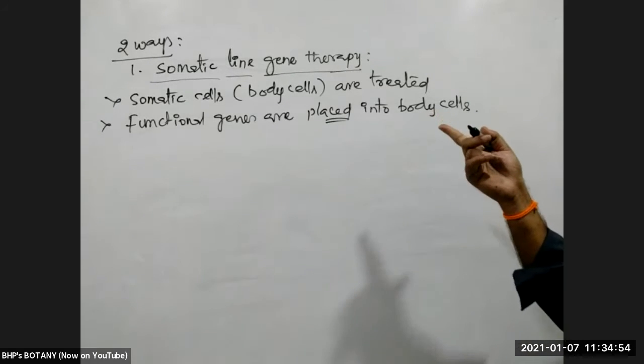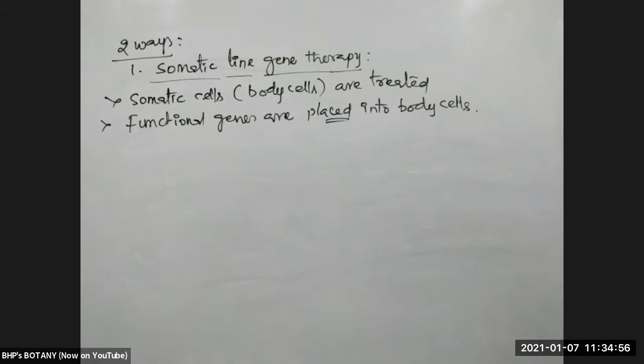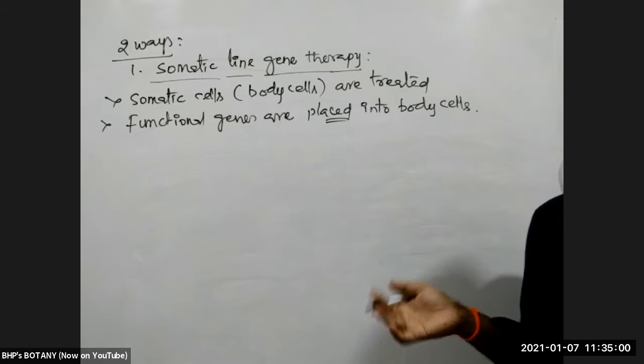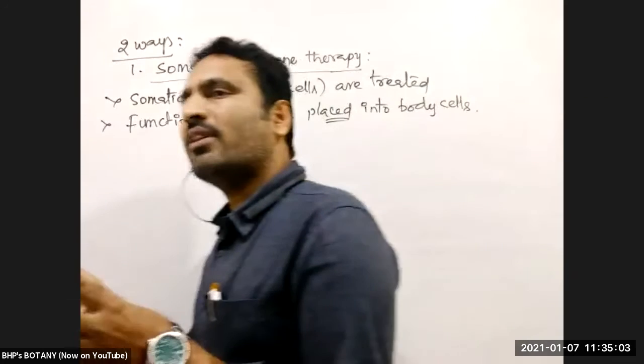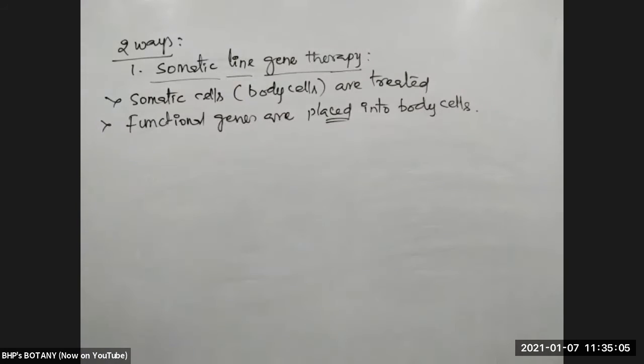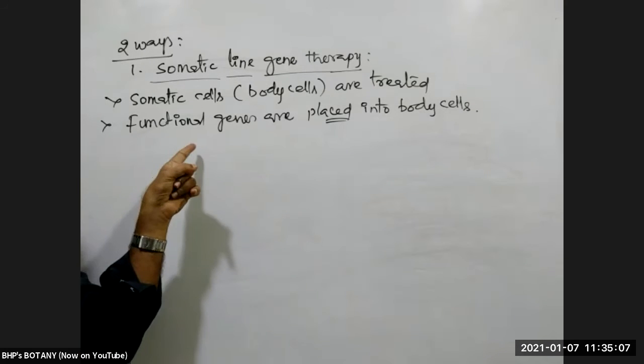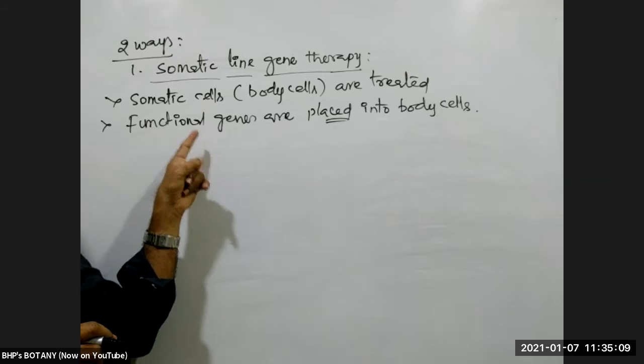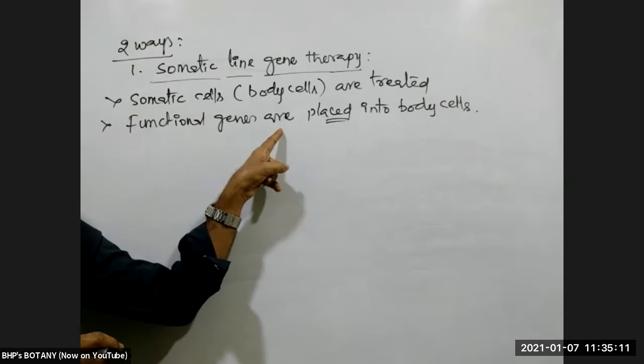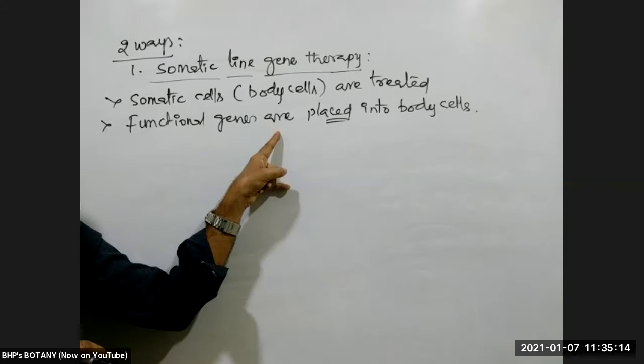Bone marrow cells only. Because hemoglobin synthesis takes place in bone marrow, RBC is being synthesized in bone marrow. So hemoglobin synthesis takes place in bone marrow. The gene responsible for hemoglobin is also present in bone marrow, and it is responsible for formation of the abnormal hemoglobin, which is HbS.